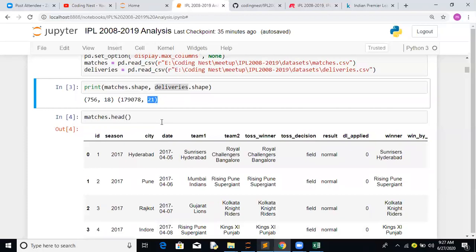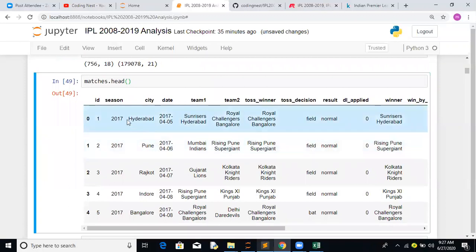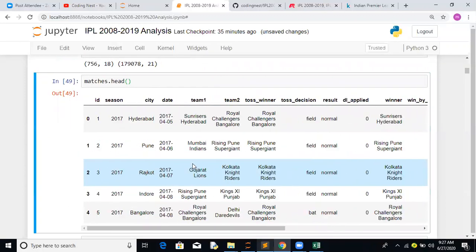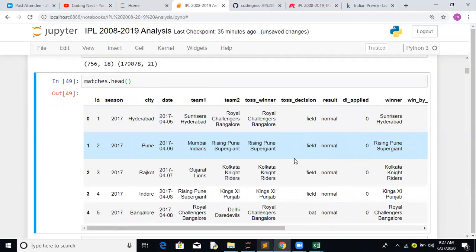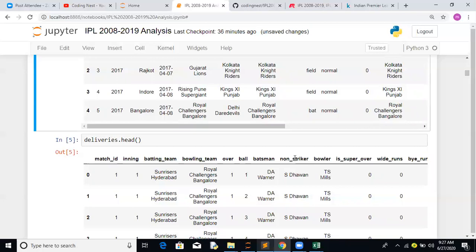Next, let's see how we can look at this. Dot head gives you the first five observations. So matches.head, and we are able to read this. If you notice, a few values are empty, like umpire one and umpire two. Whenever you see this, it's best practice to do data cleaning, because it avoids unnecessary discrepancies in your data visualization, and machine learning models don't work with empty observations in your features.